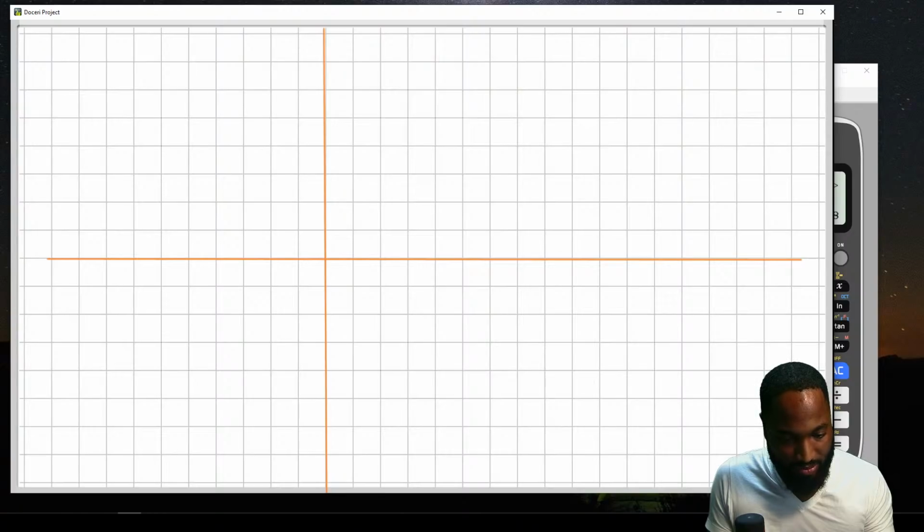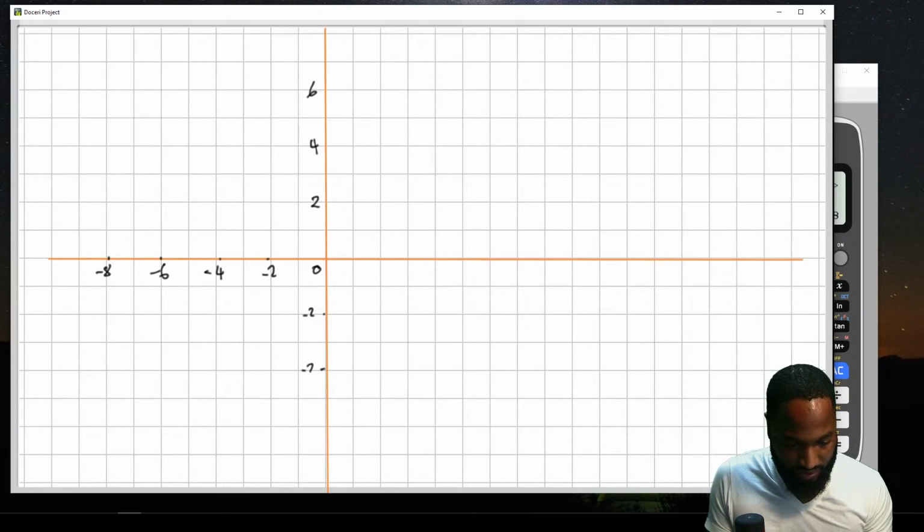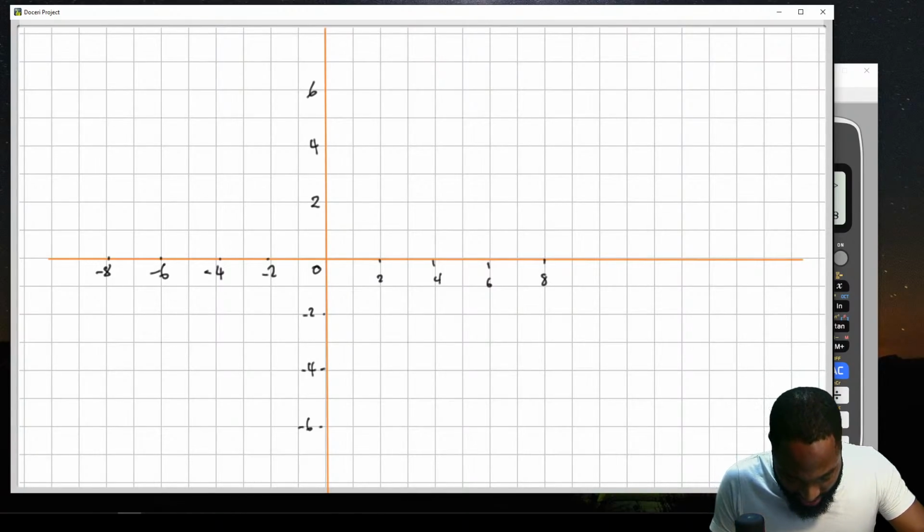So let me pretend that the lines are perfectly straight now. And I'm just drawing this. This is 0. This is 2, 4, 6. 2, 4, 6. This is -2, -4, -6, -8. And this is -2, -4, -6. And this is 2, 4, 6, 8. And they drew A.